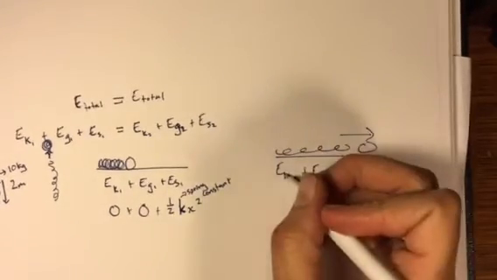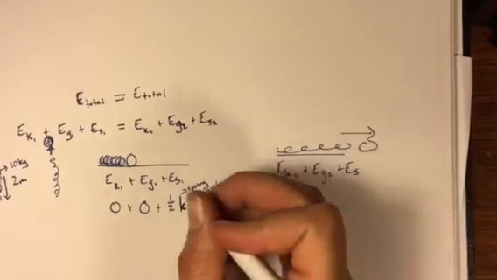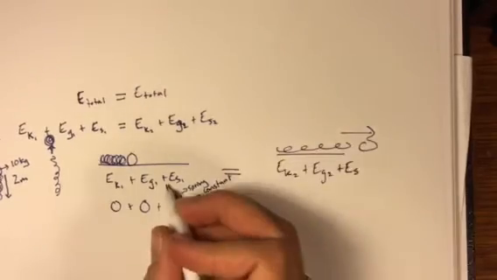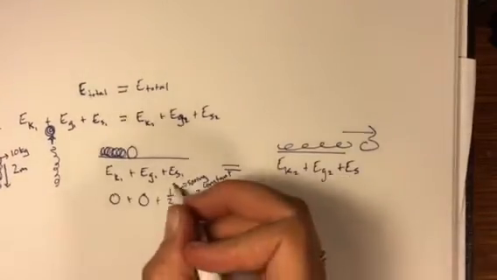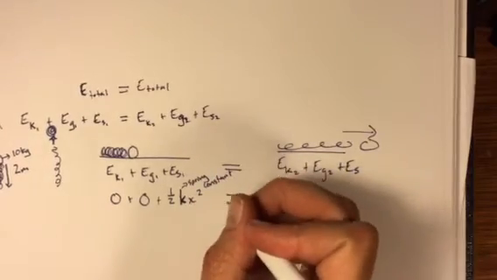Okay, well, the kinetic energy is definitely present because it's moving. And you know that this has to equal that. The before has to equal the after. The total before has to equal the total after. So we're going to put an equal sign.